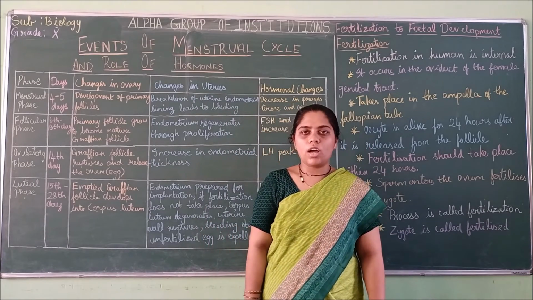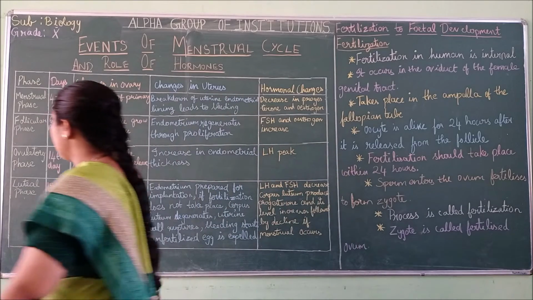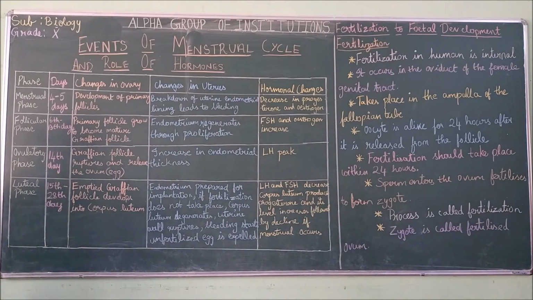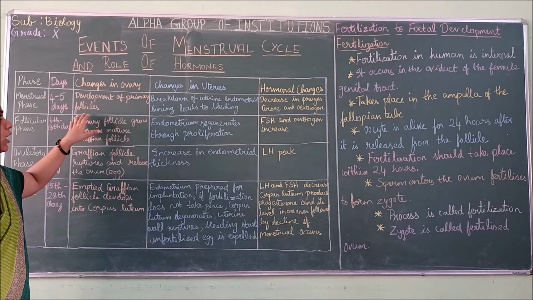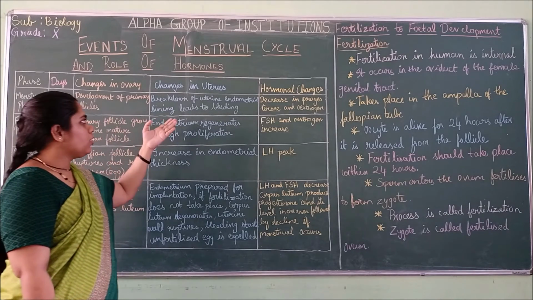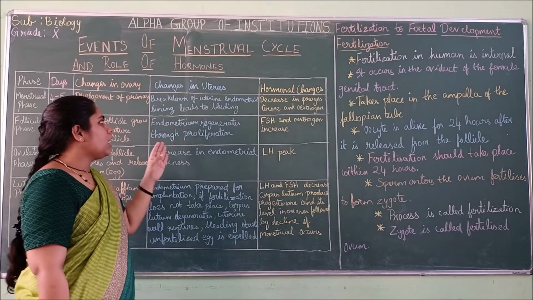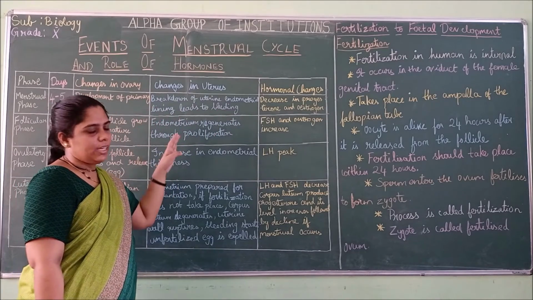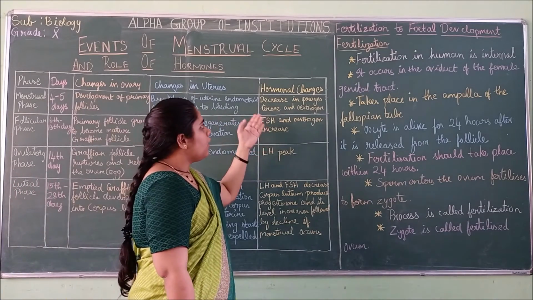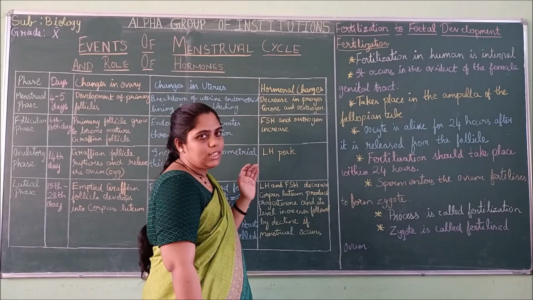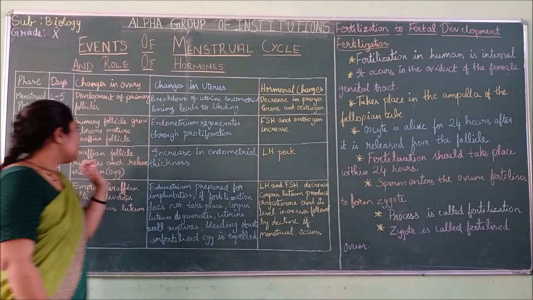Now I will give you a short recap from the first. First we saw the 4 phases of the menstrual cycle: the menstrual phase, the follicular phase, the ovulatory phase and the luteal phase. The menstrual phase happens between 4 to 5 days. The primary follicle will develop, and in the uterus, the endometrial lining will break off and bleeding takes place. In hormones, progesterone and estrogen will decrease.